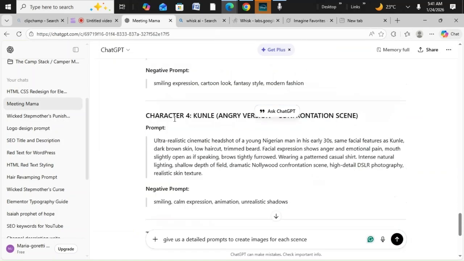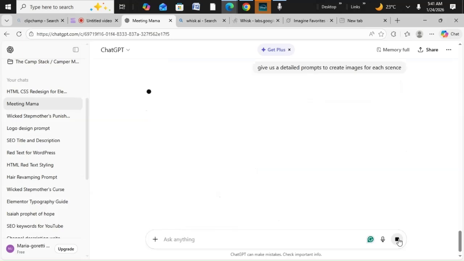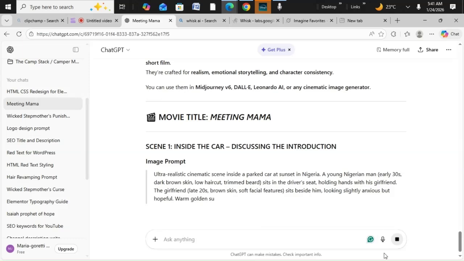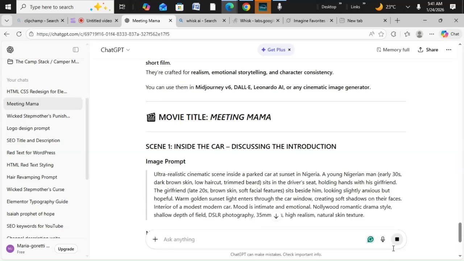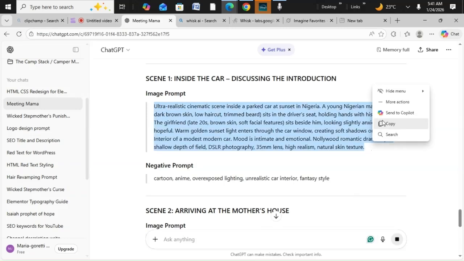So now we don't need to create this one. We're going to ask ChatGPT to give us a detailed prompt to create images for each of the scenes. Remember, the first one they are in the car, the second one they are in mama's house, and the third one, Kunle and the mother declaring it. Okay, let's get it. So we'll copy this and we go back to Whisk.